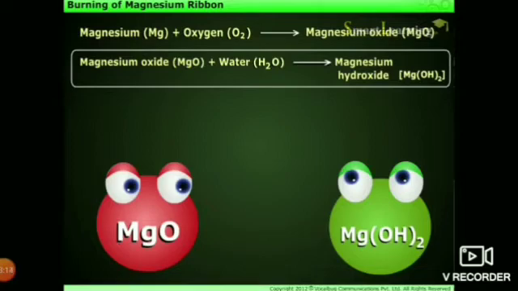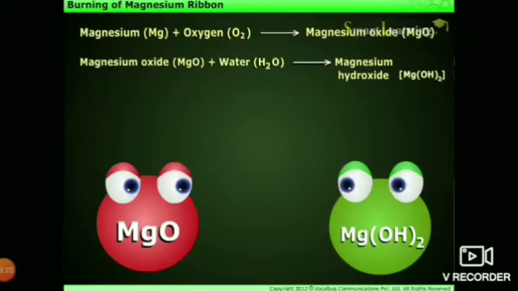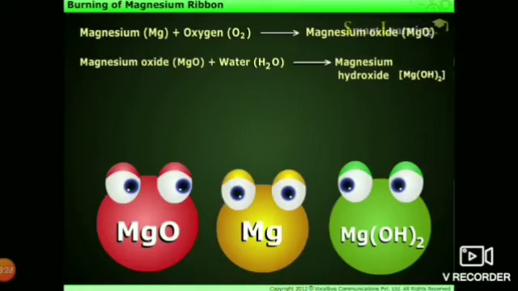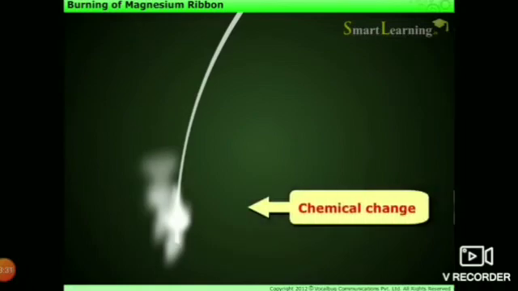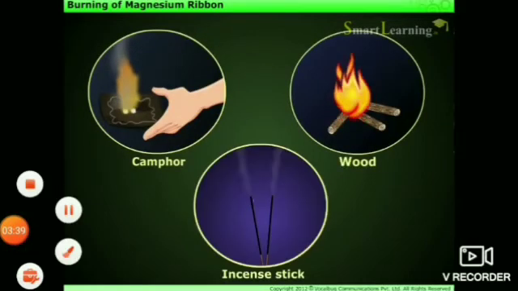And in the second step, when the magnesium oxide is dissolved in water, we obtain magnesium hydroxide. These magnesium oxide and magnesium hydroxide are new substances which are different from magnesium. If there is any formation of new substances, that is an example of chemical change.